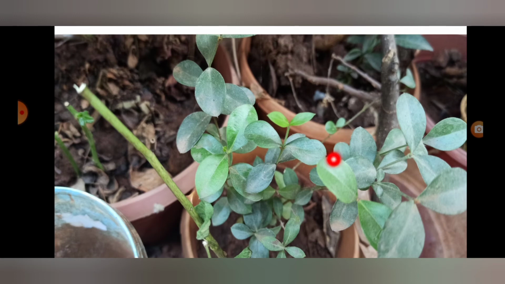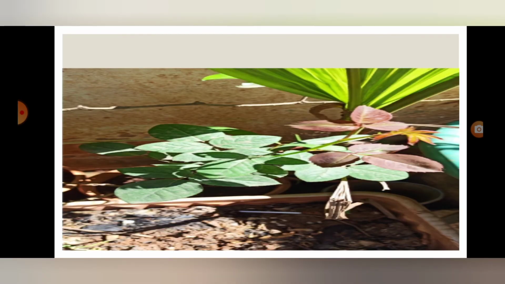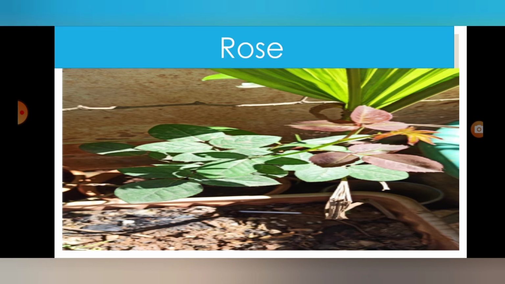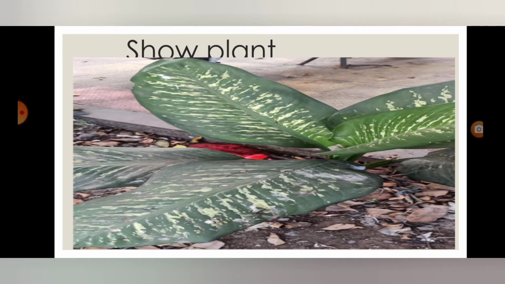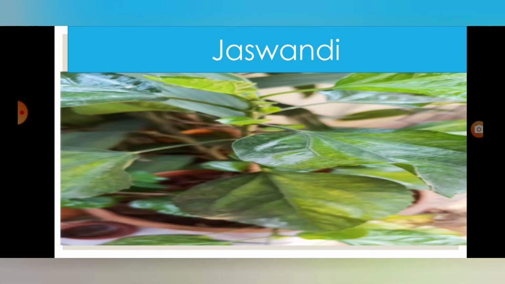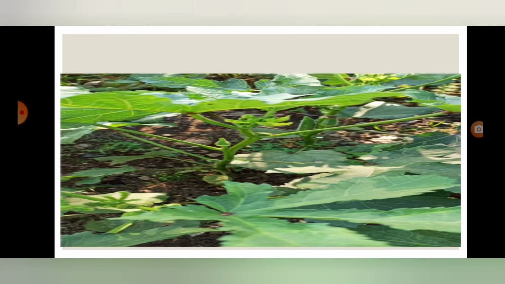This plant is a lemon tree plant. This is also a type of bush. This is a rose plant. Jasmine. This plant's name is lady finger.